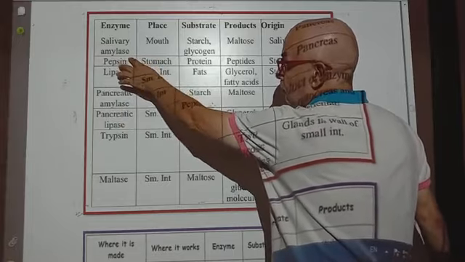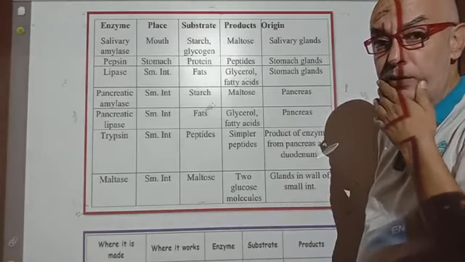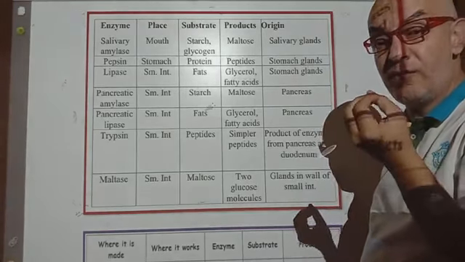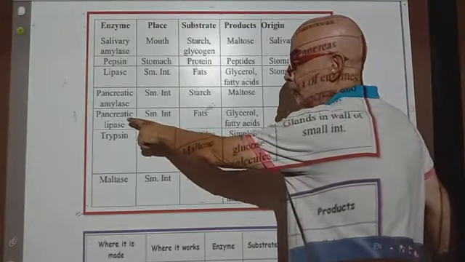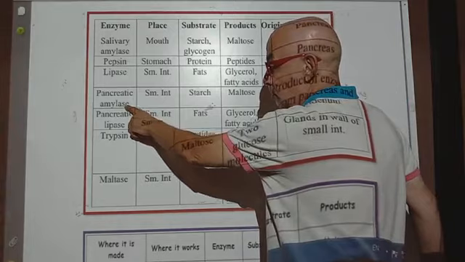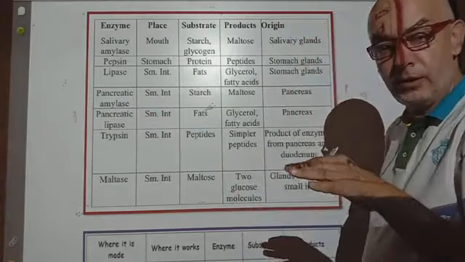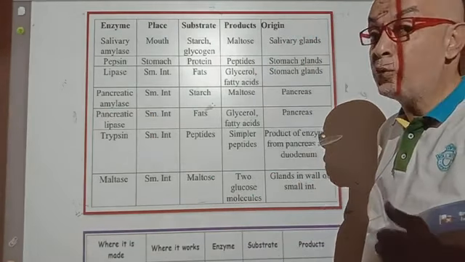In amylase, salivary amylase is secreted in the mouth to change the starch into simple sugar because the salivary glands are existing inside the mouth. But the amylase secreted by the pancreas is the pancreatic amylase, but also acting on the starch molecules to complete the digestion of the starch, but where?